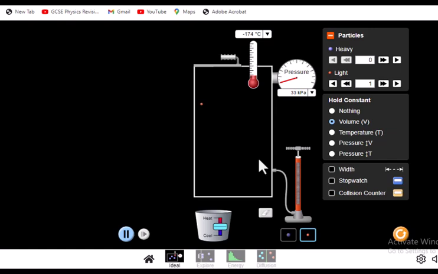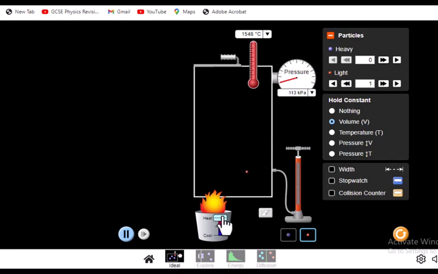When you increase the temperature by heating, you look at the temperature and you look at the pressure. You also look at the particle speed, which changes, which is its kinetic energy. The speed of the particle hits the walls of the container in a second.